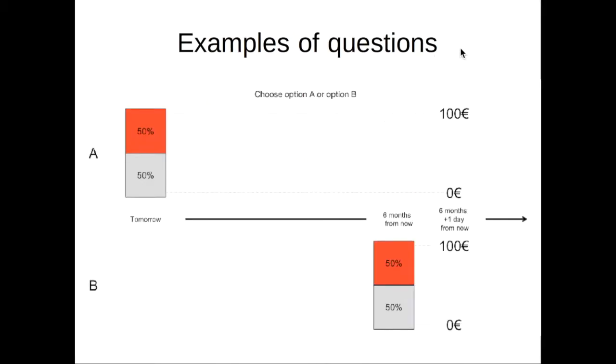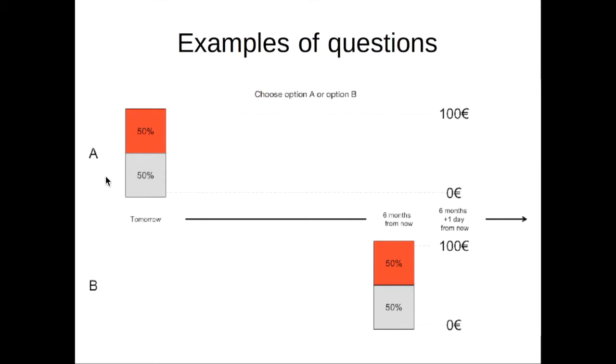Here is an example of question. You have to choose between two options, option A, on the top of the screen, and option B, on the bottom of the screen. Option A and option B are both lotteries that offer a probability of 50% to receive €100 in 6 months from now, and a 50% probability to receive nothing. The difference between option A and option B is when a lottery will be played.